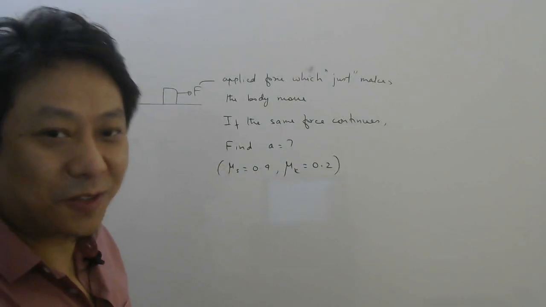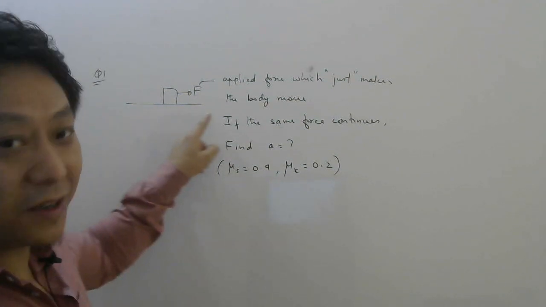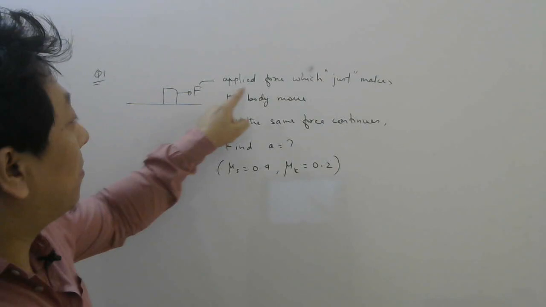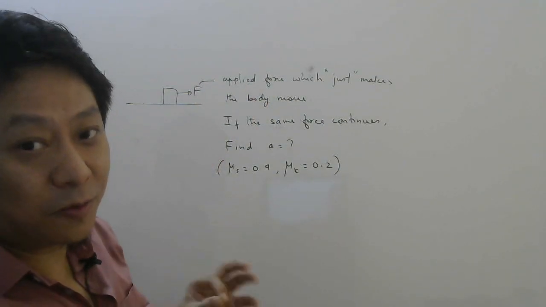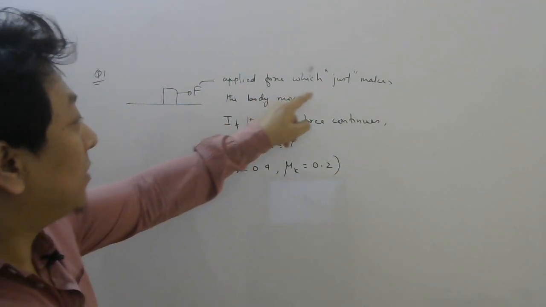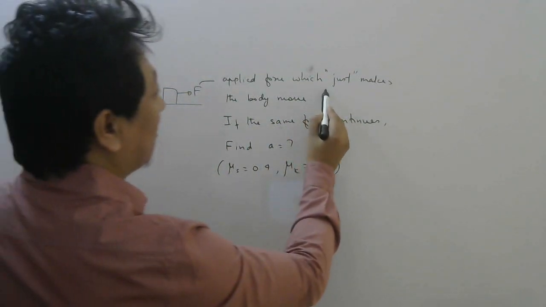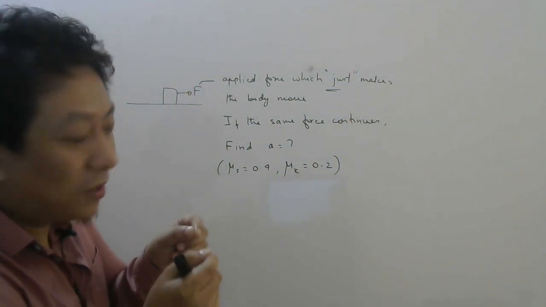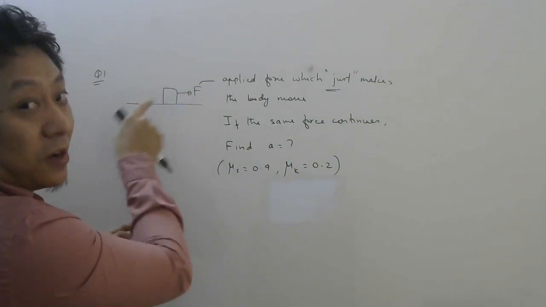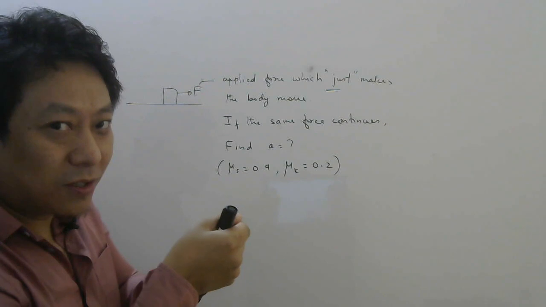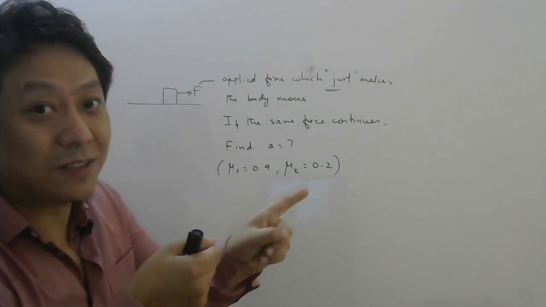So let us solve the first question. Here is a block on a flat surface, horizontal surface, remember, and this F is the applied force. And this applied force, they have written, just makes the body move. The most important word here is just. So you know that there is a static friction which will try to balance this force, right? Now as you increase your force, static friction will also increase.